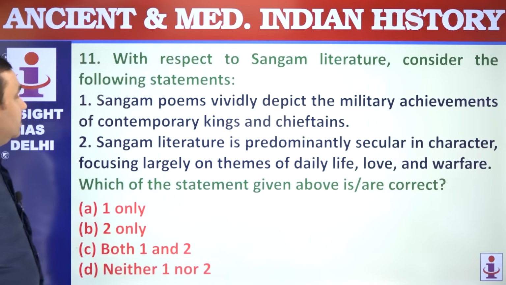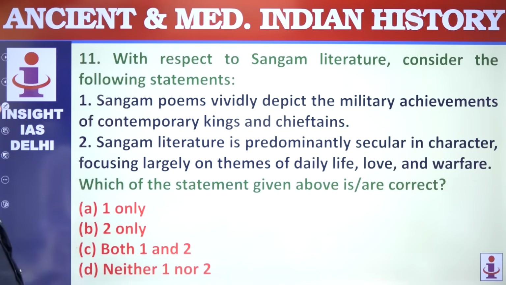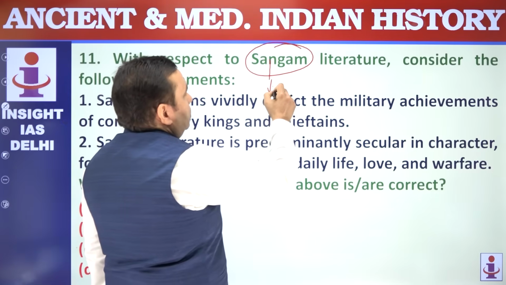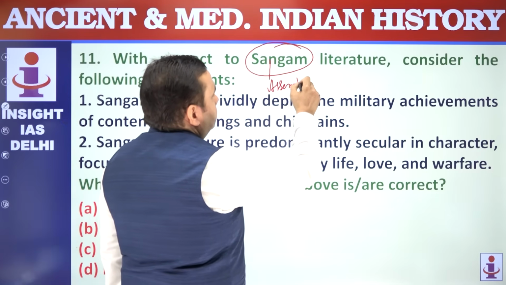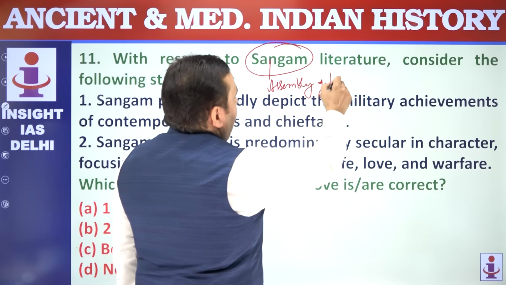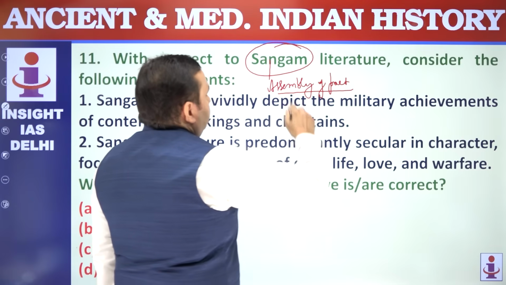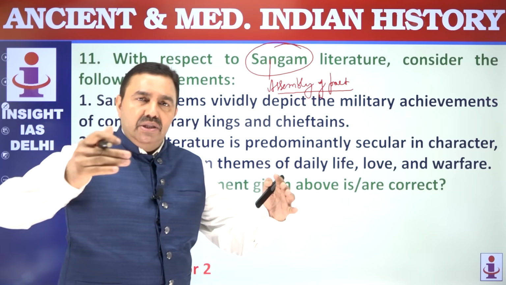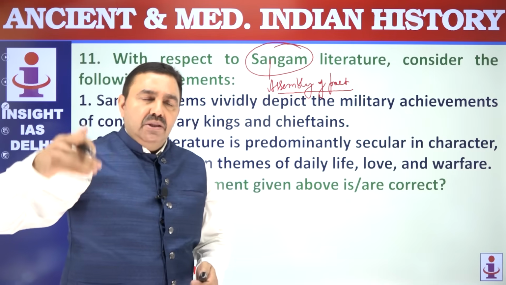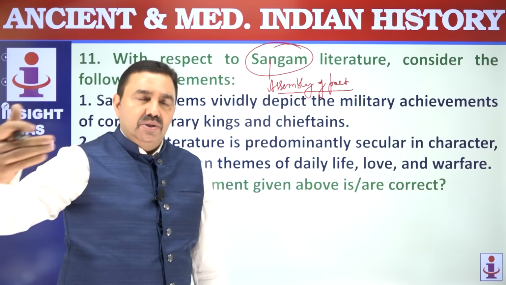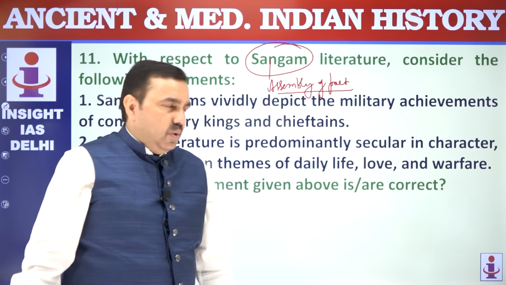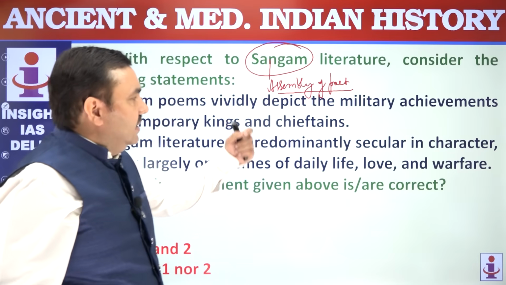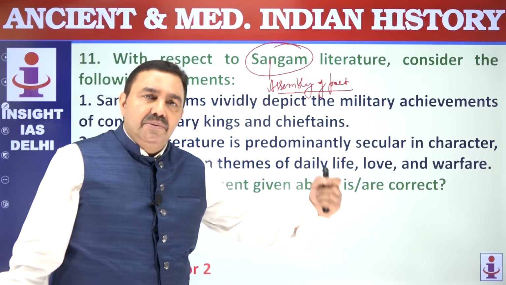Question number 11. With respect to Sangam literature, Sangam means assembly of poets, an assembly or meeting. So there were 3 assemblies of poets in the capital of the Pandyan rulers. The Pandyan capital was Madurai, though there were 3 different names during these assemblies: the first capital, then Kapatapuram as the second capital, which got destroyed by the river Vagai. The third was Madurai, but from a GS perspective, you can remember it was in the Pandyan capital of Madurai.